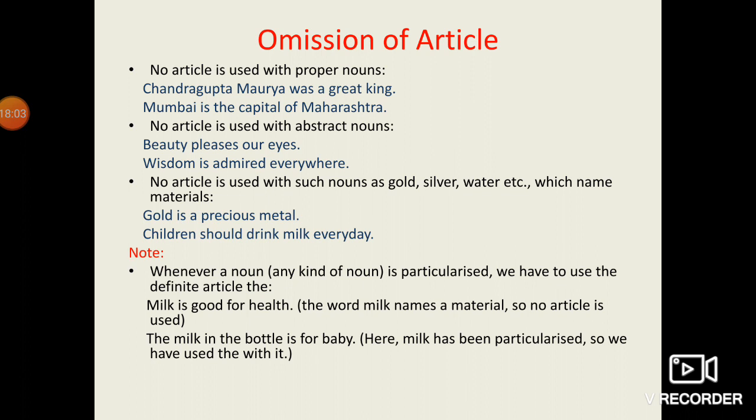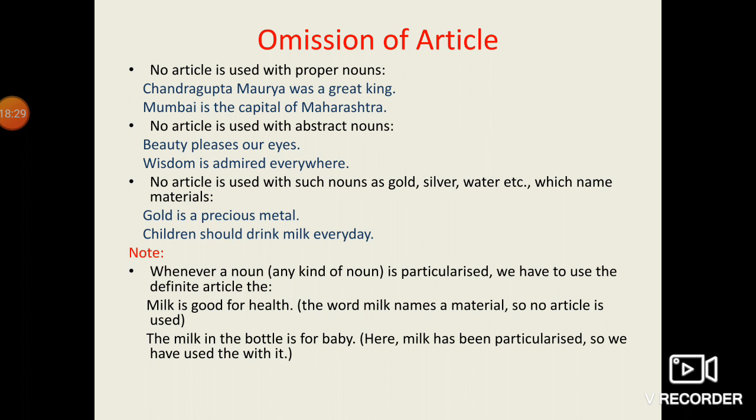Here, the omission of article says no article is used with the proper noun, so we are not including the building here. Because that's a well-known building, with that we have to use "the", but other than that, with the proper noun, we are not supposed to use "the".